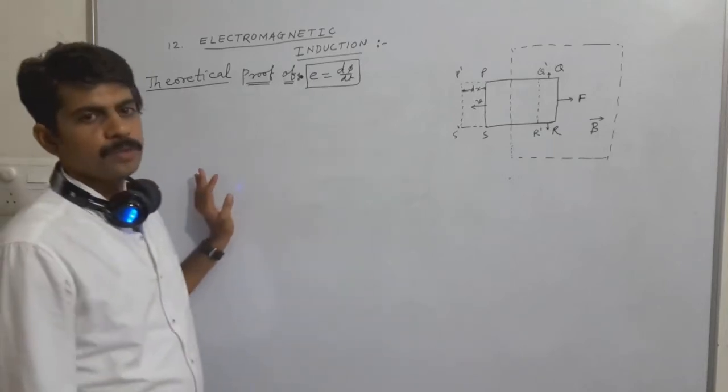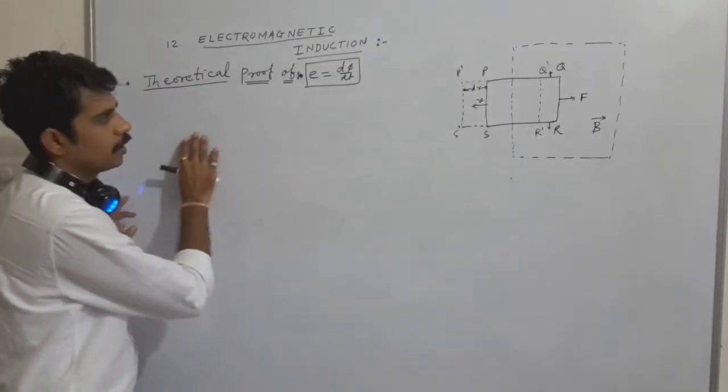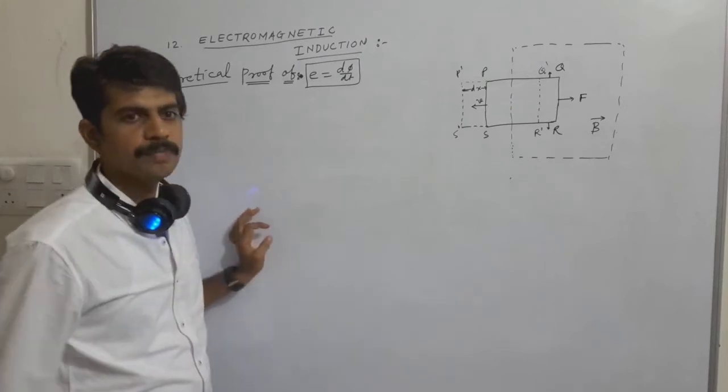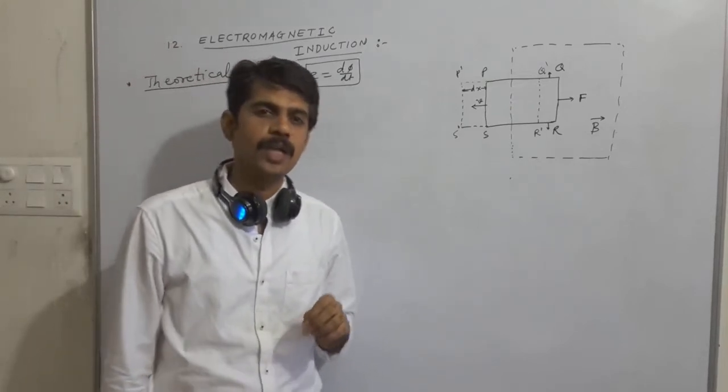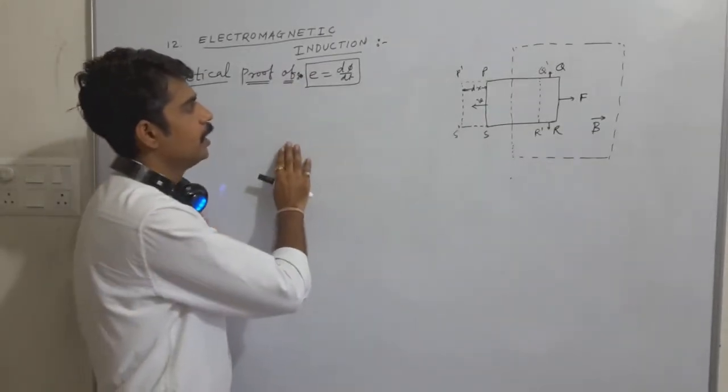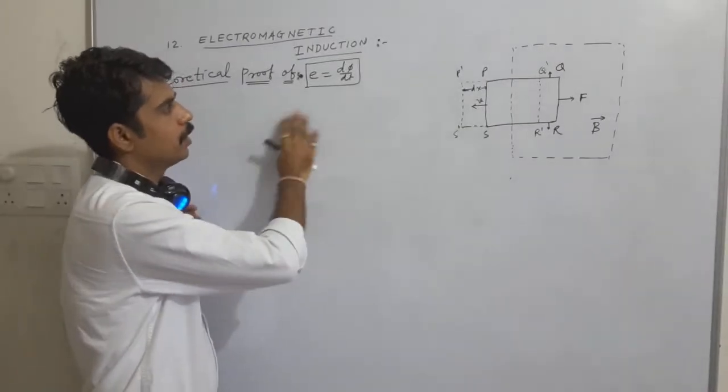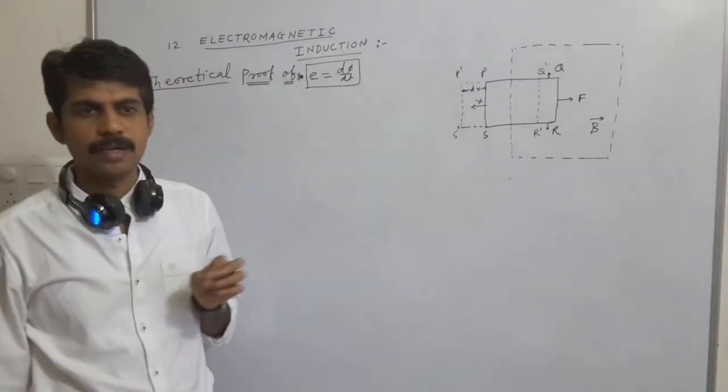Now we are going to proceed further to the theoretical proof of E is equal to d phi by dt. This question always comes in the board exam, and it has come before: prove, or give the theoretical proof, for E is equal to d phi by dt.